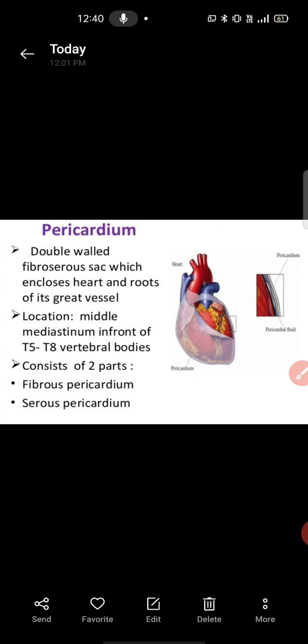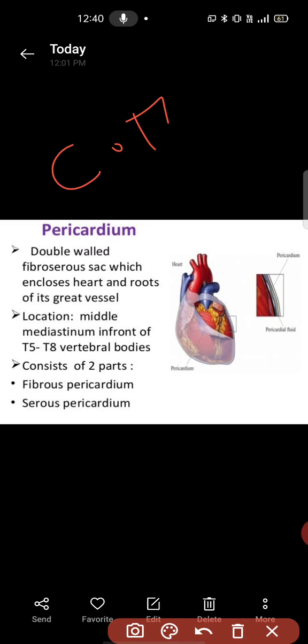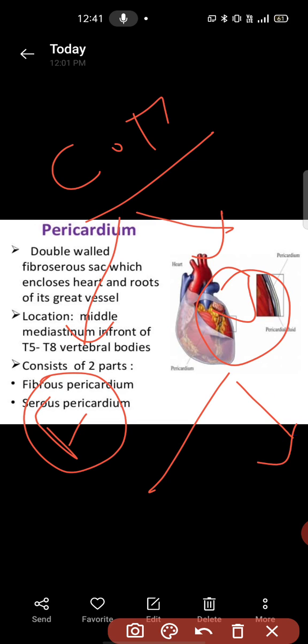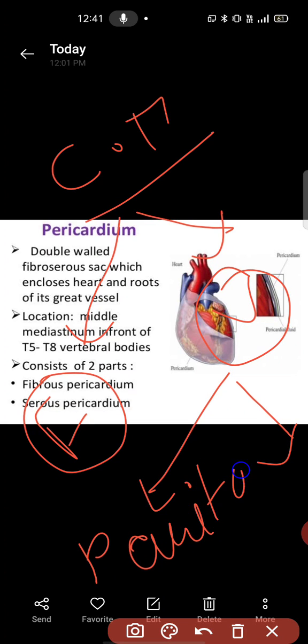One is the fibrous pericardium, which is formed from dense connective tissue, and the inner is the serous pericardium. The serous pericardium also has two layers: the parietal layer and the visceral layer.